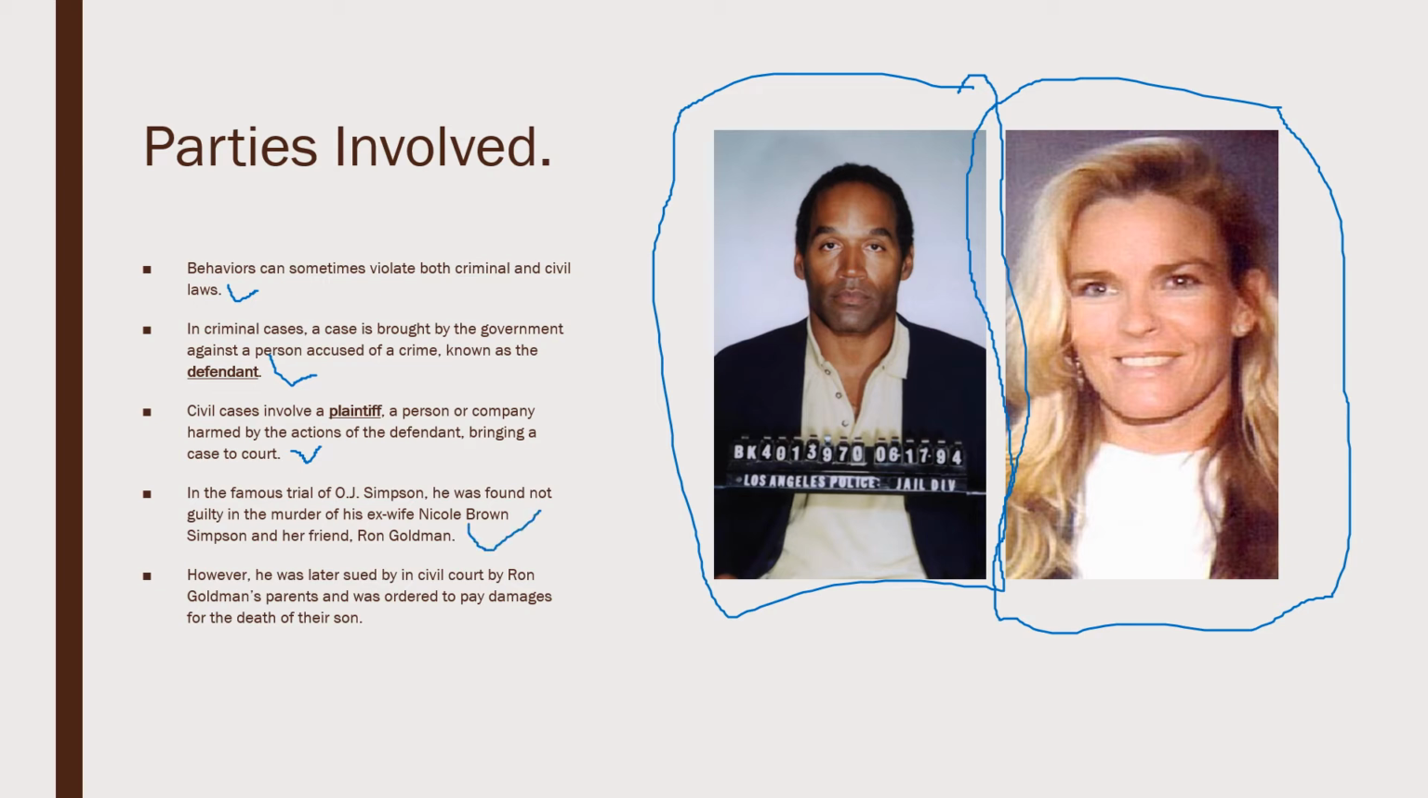However, he was later sued in civil court by Ron Goldman's parents and was ordered to pay damages for the death of their son. Okay, so just because you're found not guilty in one court, sometimes you hear this on the news that the person was found not guilty in criminal court, but now the person or the family or a group of people are suing that person in civil court, and that person may have to pay money or do something else. So if you're interested in the O.J. Simpson trial, we can definitely talk about that later on, or you can look it up on your own. Just be careful with looking up stuff online, but we can definitely talk more details about that if you're interested.